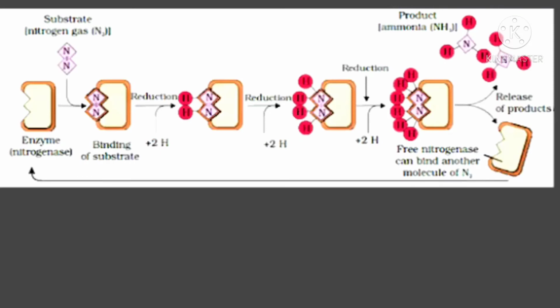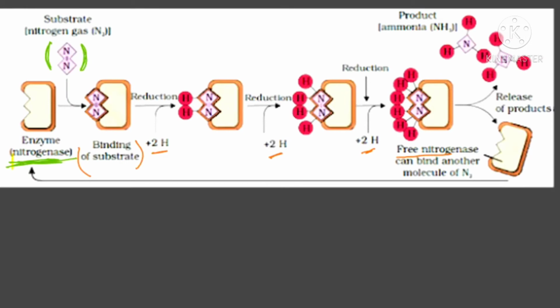Now see through the diagram. This is the enzyme nitrogenase. Check carefully. First of all, to this nitrogenase, your substrate, nitrogen gas, is binding. Binding of the nitrogen is going on, so it is binding to the enzyme. After that, reduction is going on. Every time you are adding 2 hydrogen atoms. Check carefully. And finally, the enzyme is released. We say free nitrogenase. And the product is also released. The product is 2 ammonia molecules.